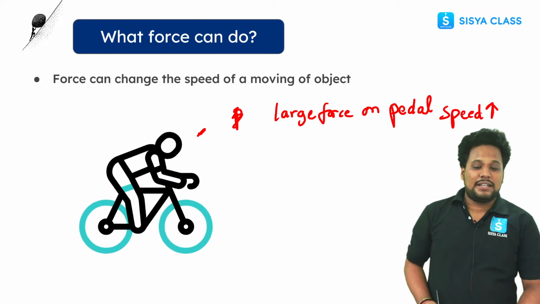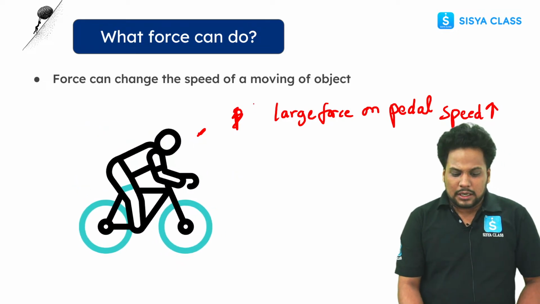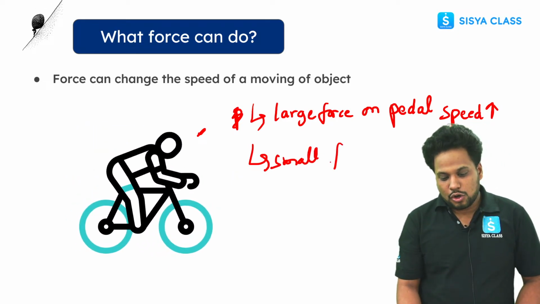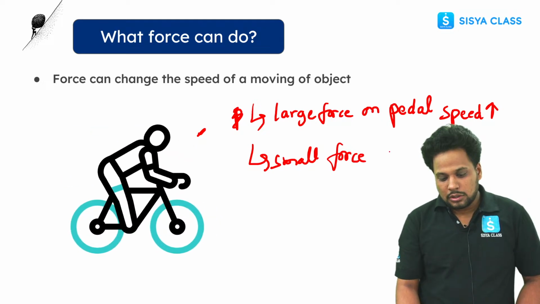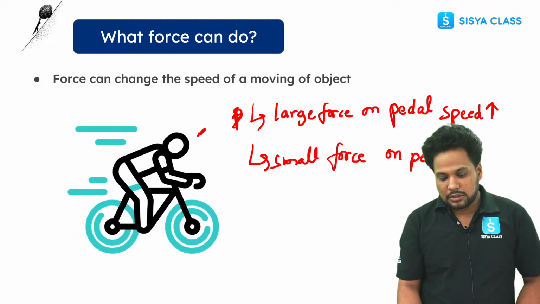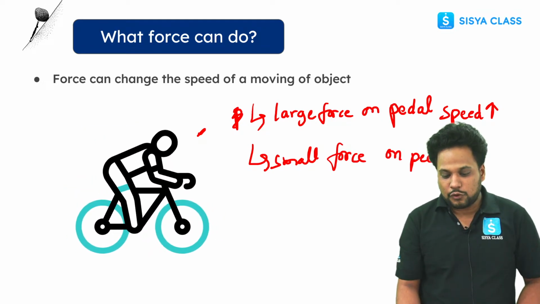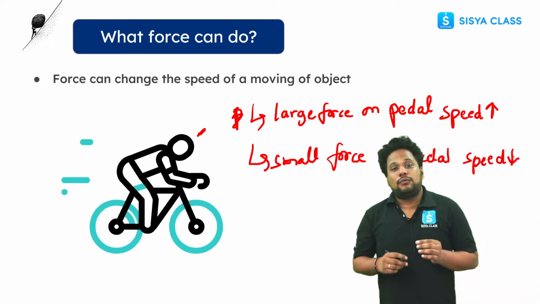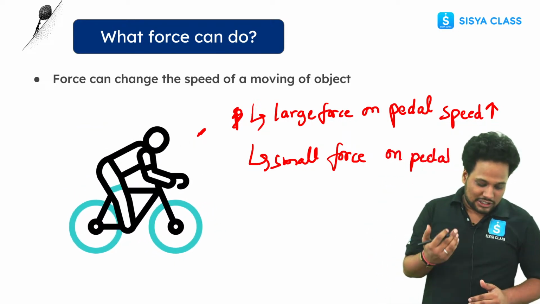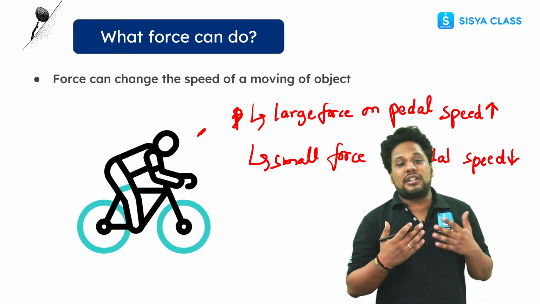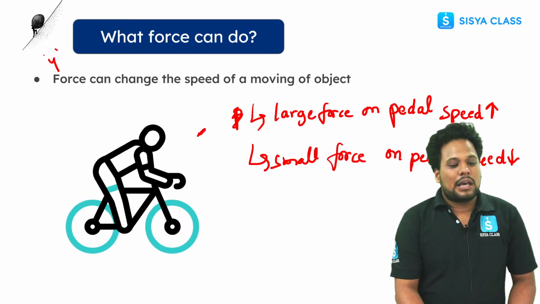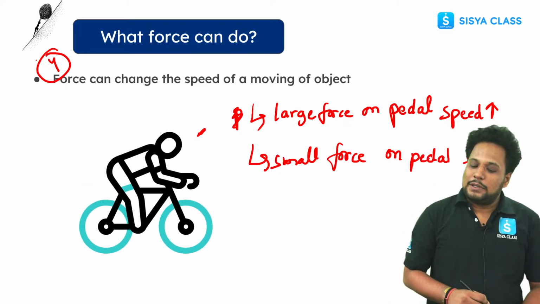But if you apply a very small force on the pedal, then the speed of your bicycle is going to decrease. So by applying force on an object, you can change the speed of a moving object. This is the fourth point.